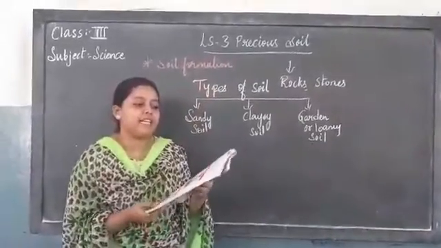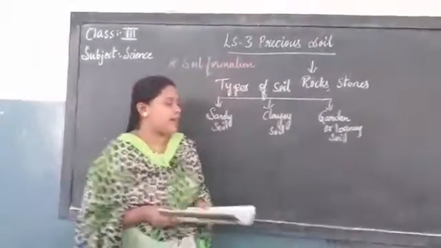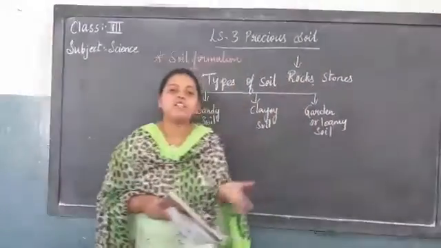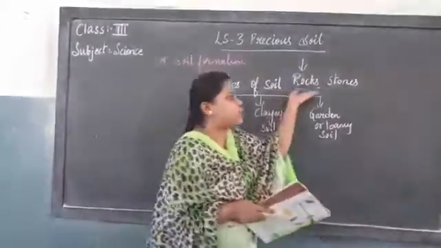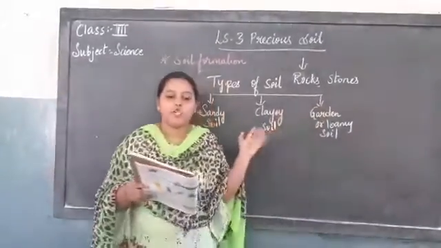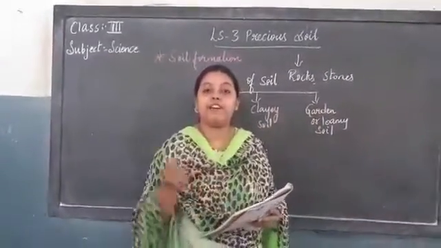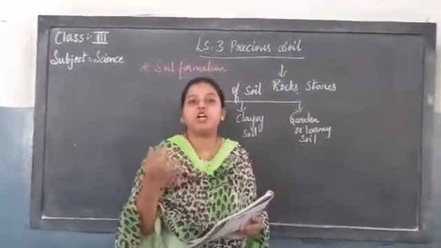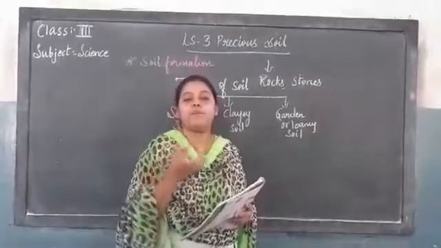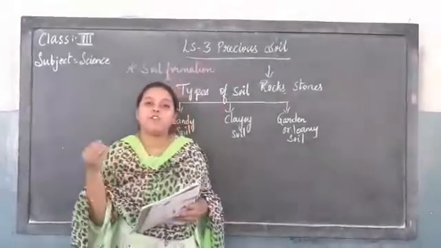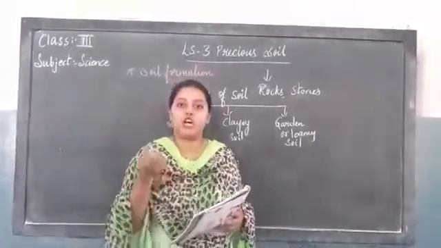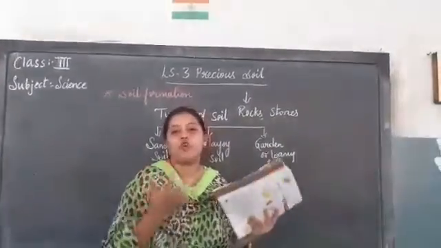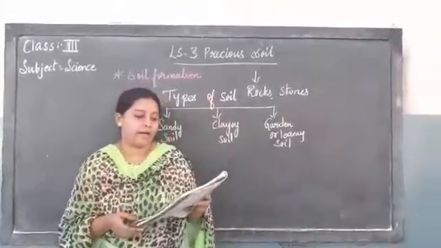There are some activities in your books. Before going to the activities, first let us know what soil contains. What does soil contain, children? It contains rocks and stones, okay? Apart from this, soil also contains minerals which help in the growth of plants. Minerals are very essential components which plants need for growing, okay? If it does not contain any minerals, there won't be proper growth of plants.